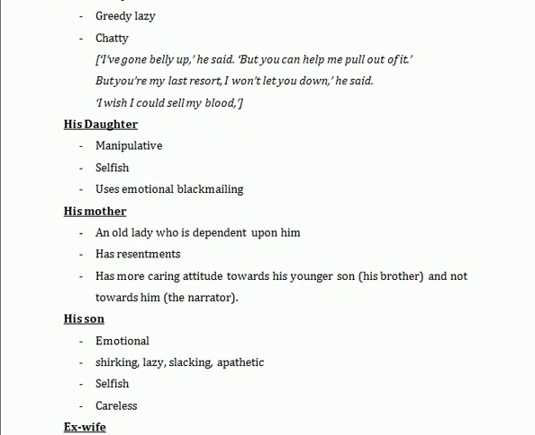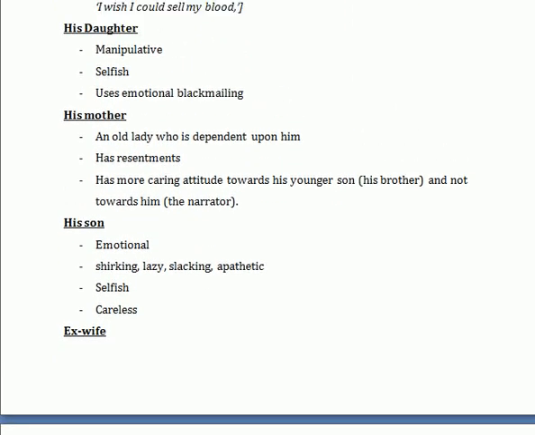Next we see his daughter. His daughter was also shown to be no less a manipulative person. She used to send him letters describing her problems and the problems of her kids, and through this emotional blackmailing technique, she also used to draw money from him, and therefore she was also shown as a selfish individual.